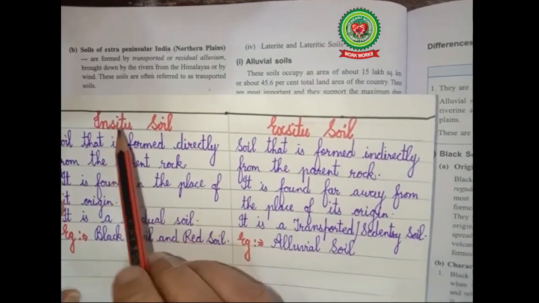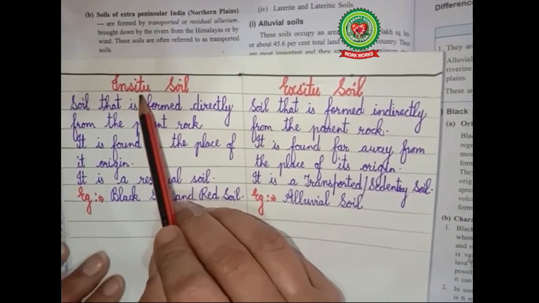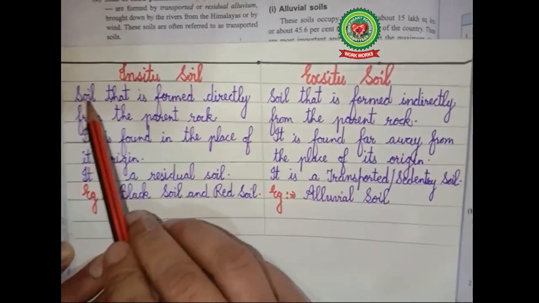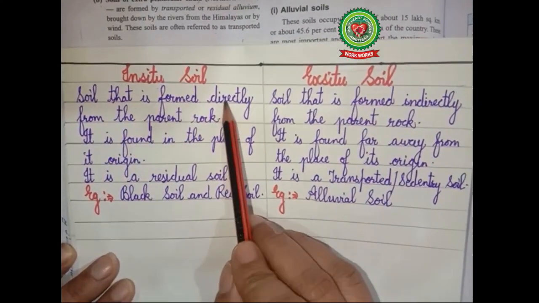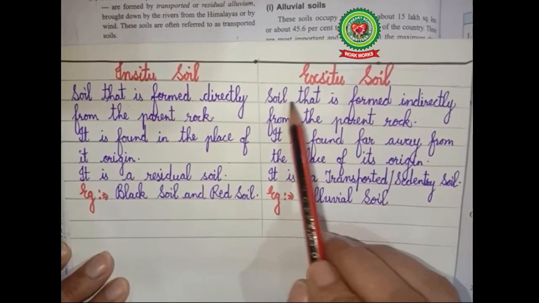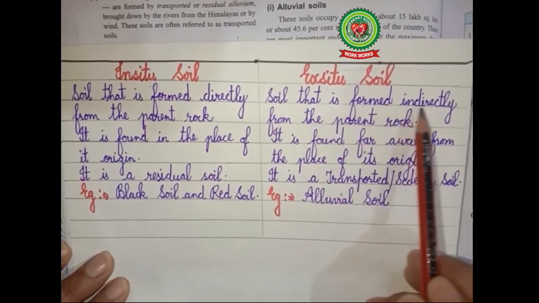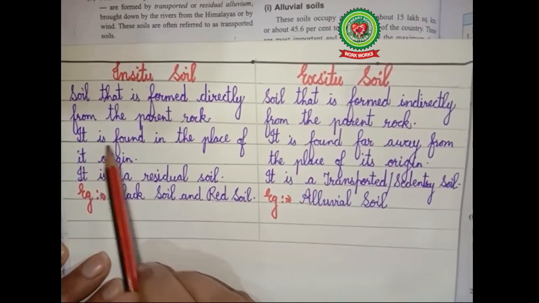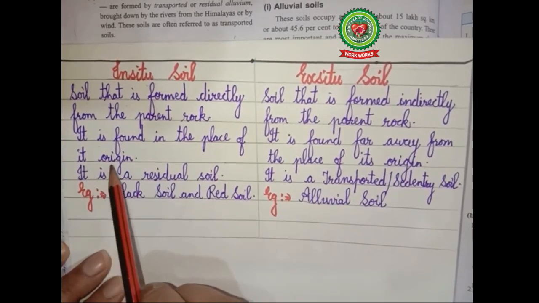Now children, let us study the difference between in situ soil and ex situ soil. In situ soil is the soil that is formed directly from the parent rock, while ex situ soil is the soil that is formed indirectly from the parent rock. It is found in the place of its origin.